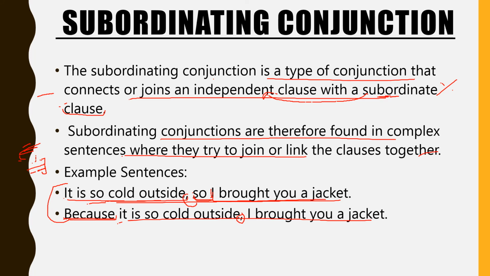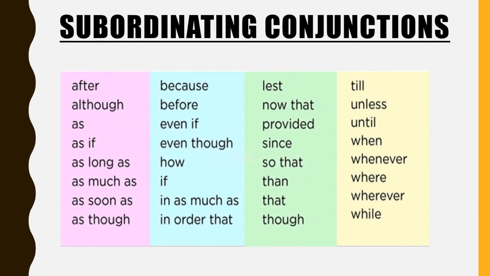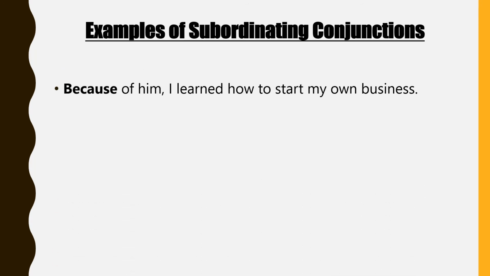Let's see a few more examples now. So here are all these subordinating conjunctions: after, although, as if, as long as. So just pause the video and go through all of them. All these are subordinating conjunctions. So let's see a few more examples here.